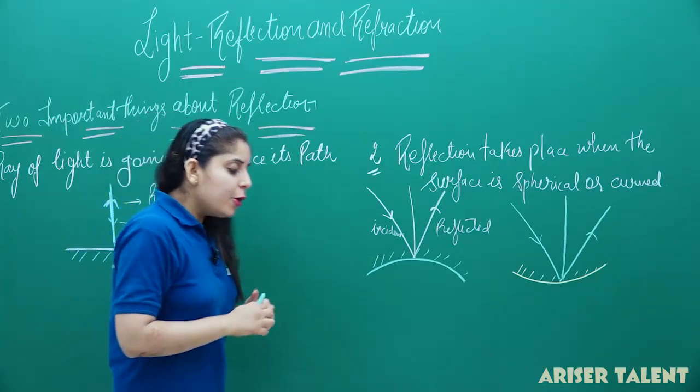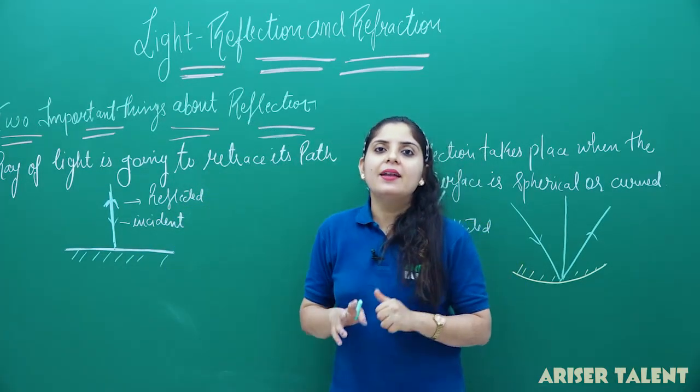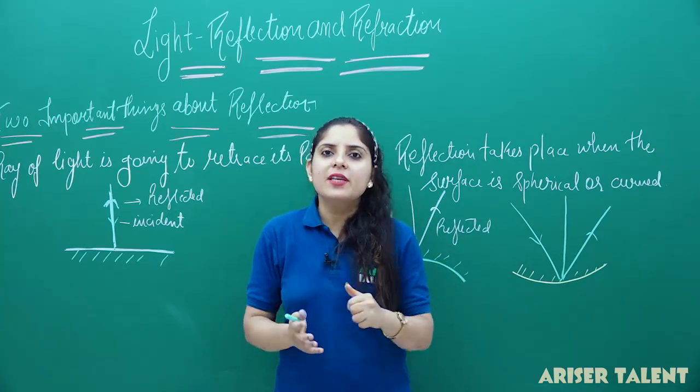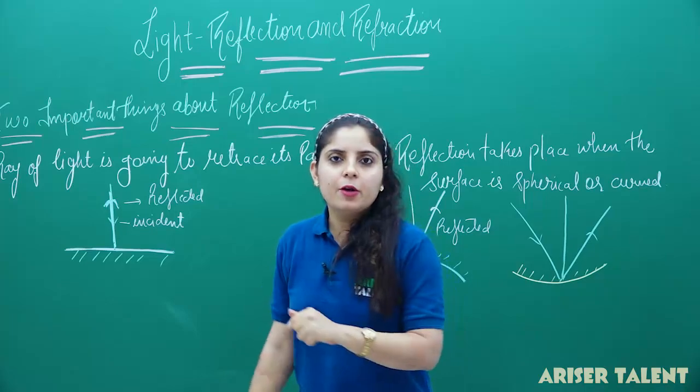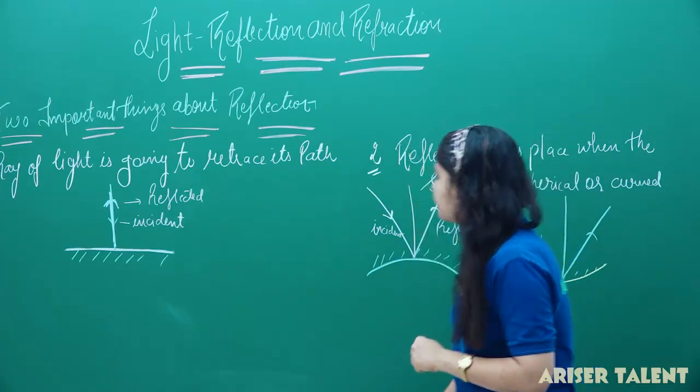Now, continuing with reflection, we basically have two types of reflection, that is the diffused one and the regular one. So we can also say that it may be regular or irregular reflection. So let's continue with regular and irregular reflection now.